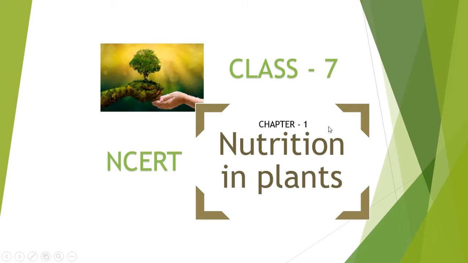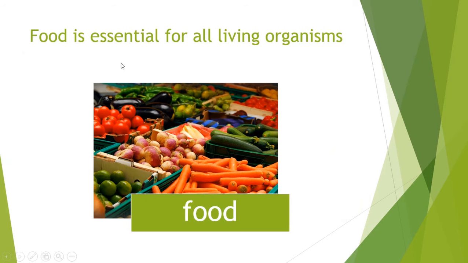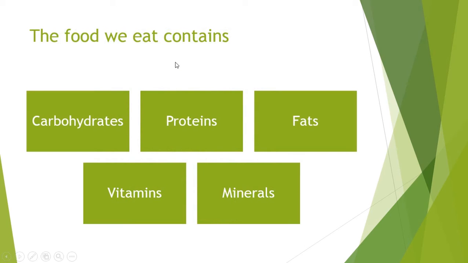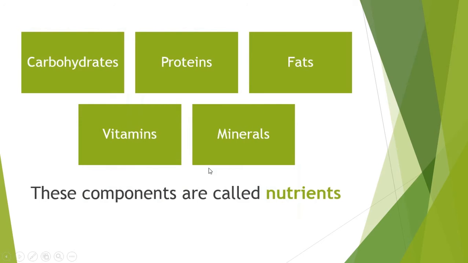Chapter 1: Nutrition in Plants. Food is essential for all living organisms. The food we eat contains carbohydrates, proteins, fats, vitamins, minerals. These components are called nutrients.